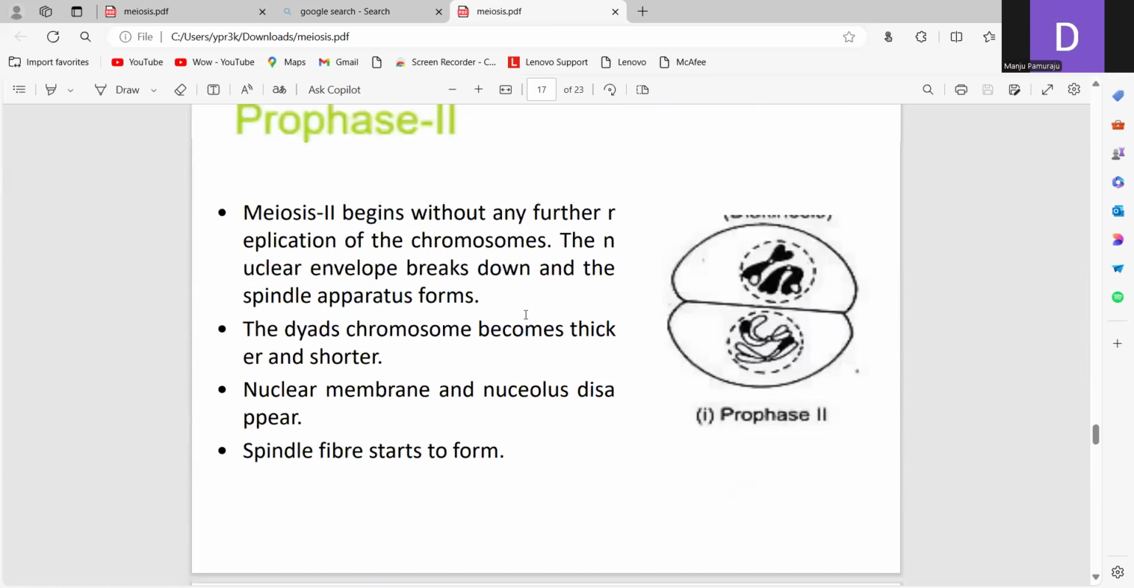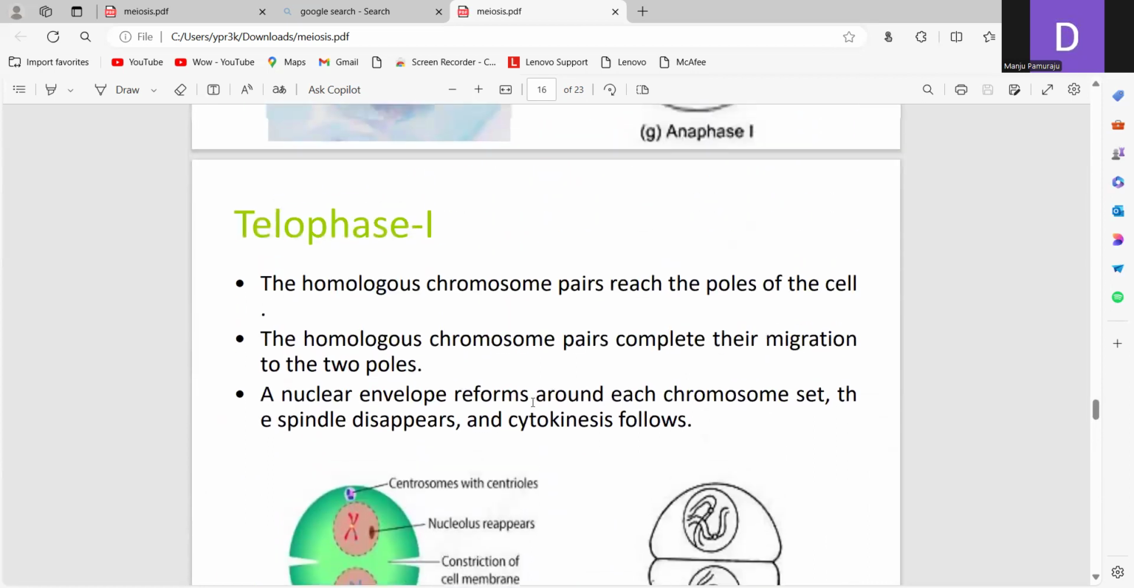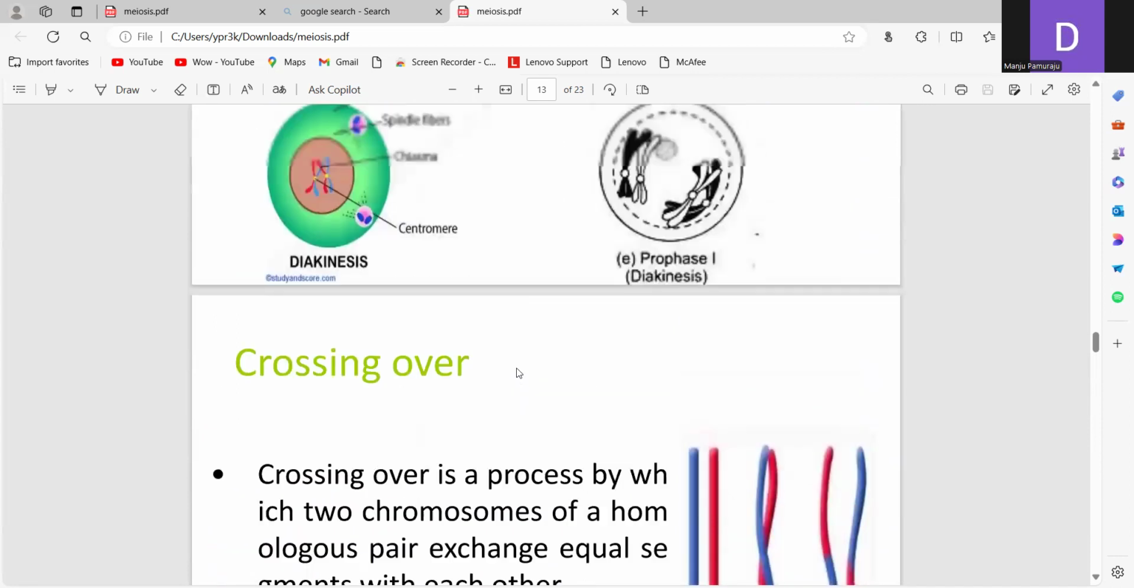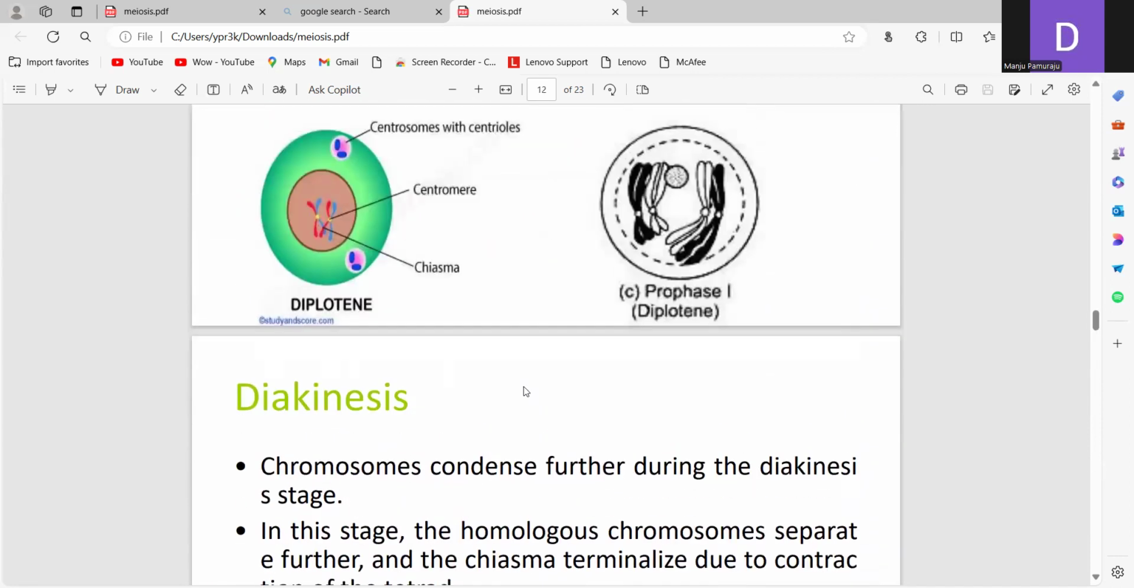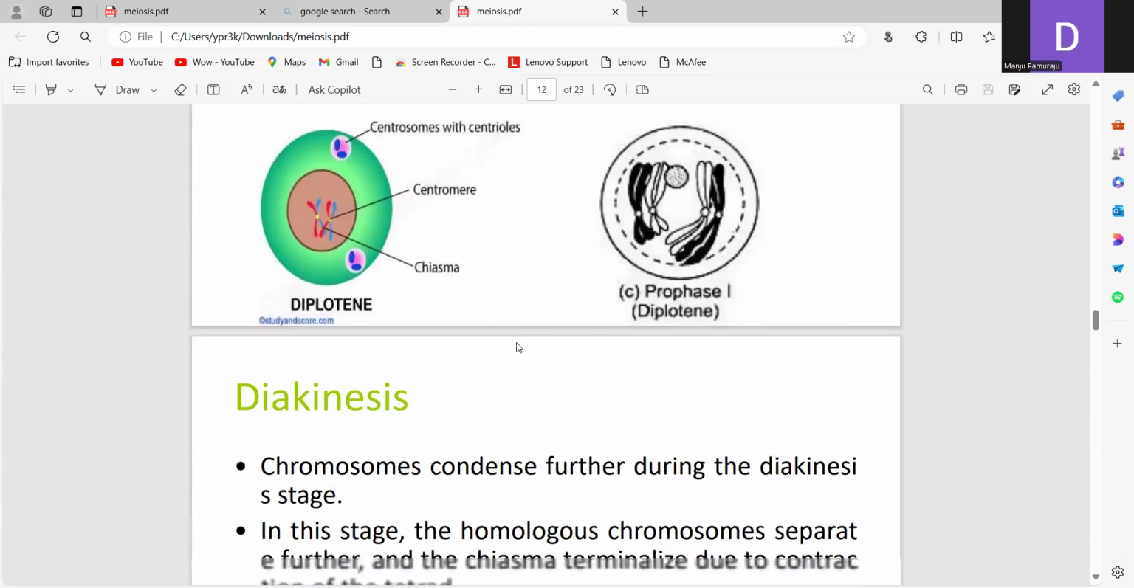So this meiosis 2 is similar to mitosis, whereas the main events occur in prophase 1 only: chiasma, crossing over, synapsis. These all occur in prophase 1. So this is the important stage, prophase 1.